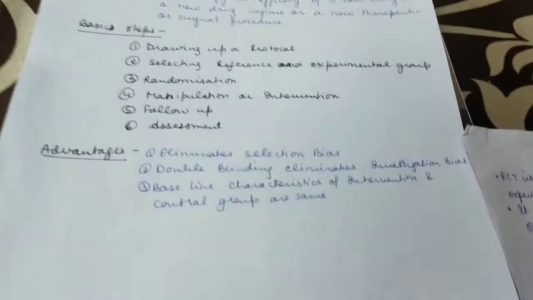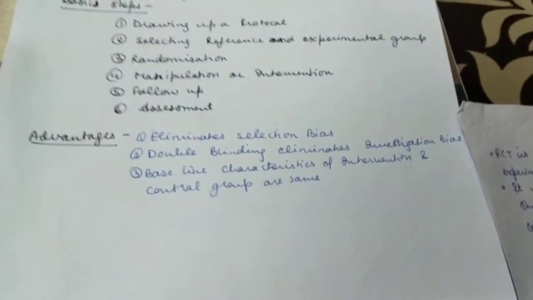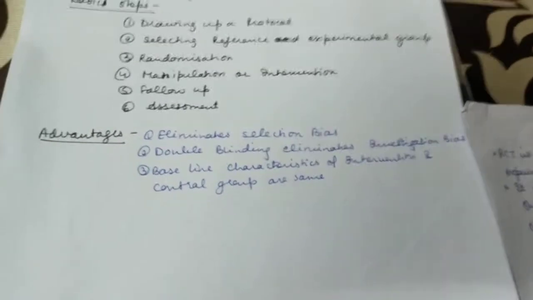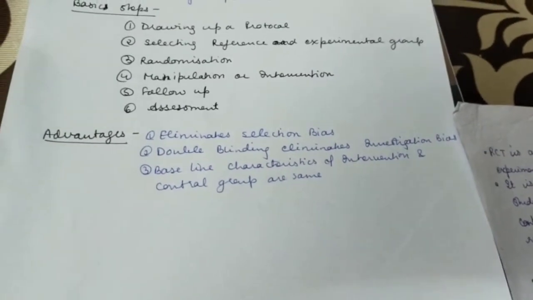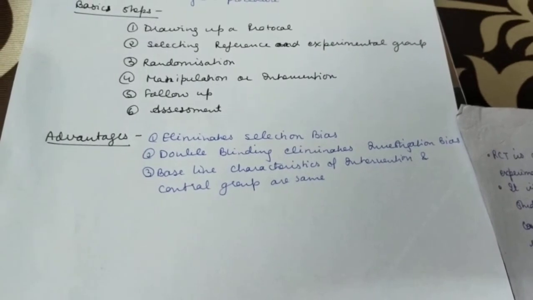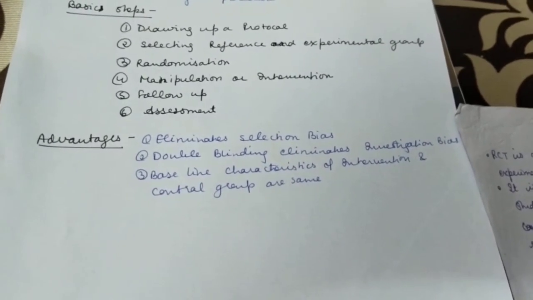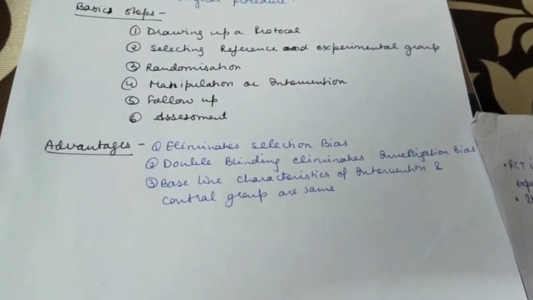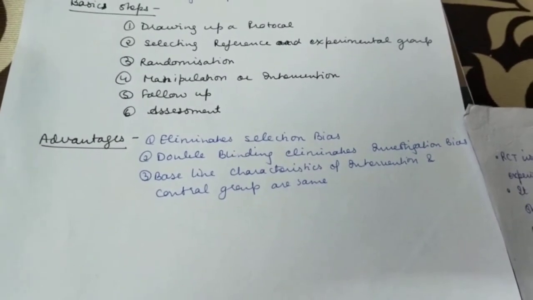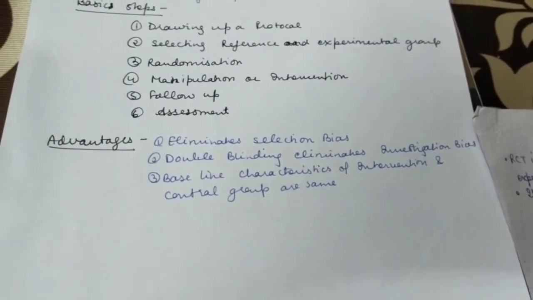Okay, so what are the advantages you can see here? Advantages include it eliminates the selection bias. If you do the double blinding, that is the patient as well as the doctor doesn't know what is being done, then you eliminate the investigation bias also. And the baseline characteristics of both the intervention and the control groups are the same, so there is no problem of that also.